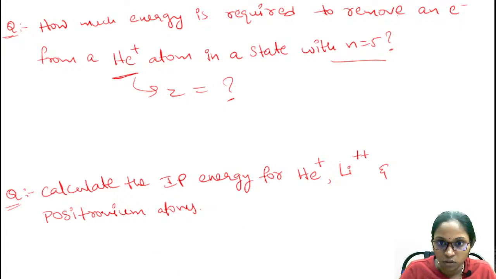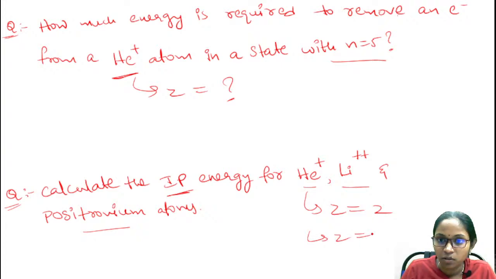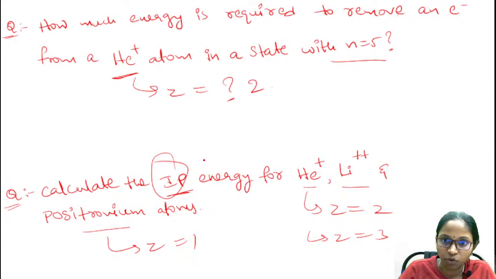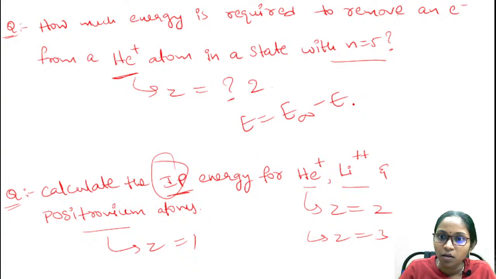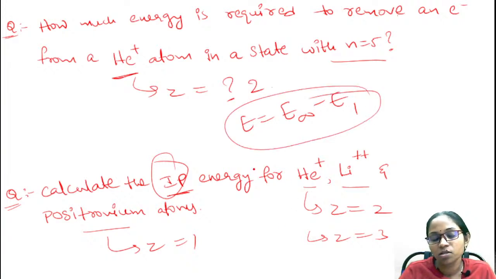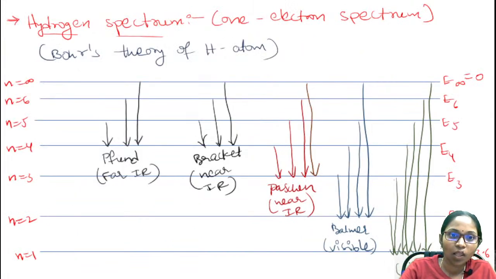ఓకే, and coming to next question, calculate the ionization potential energy for helium plus atom, lithium plus atom and positronium atom. I will give you a hint here. For helium plus Z value is 2 and lithium plus Z value is 3 and for positronium atom it will be equal to 1. ఇంకా చూడండి ఆల్రెడీ చెప్పేసాను నేను Z value. Okay, just solve these questions. You have to find out the ionization potential energy. Ionization potential energy ఎలా find out చేస్తారు? Infinity minus E1. This will be the ionization potential energy. Ionization potential energy is nothing but binding energy.